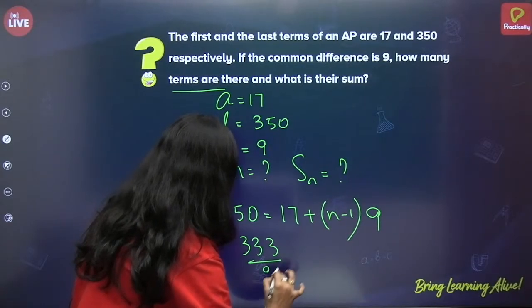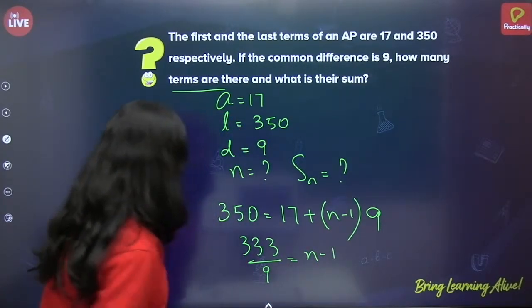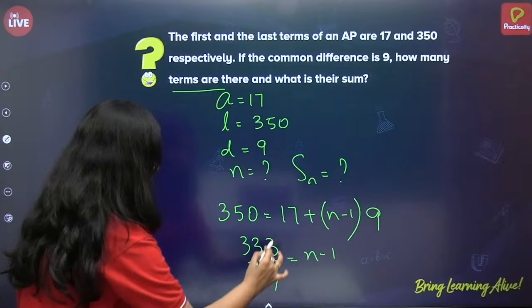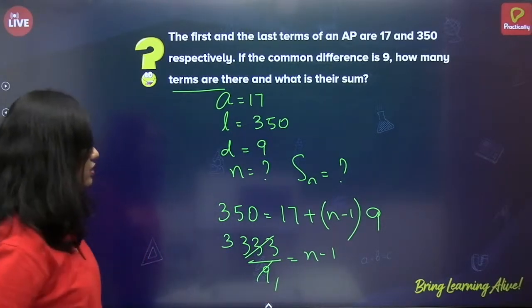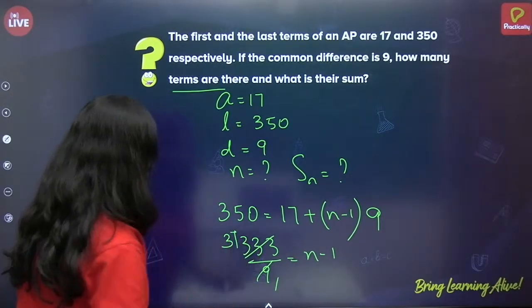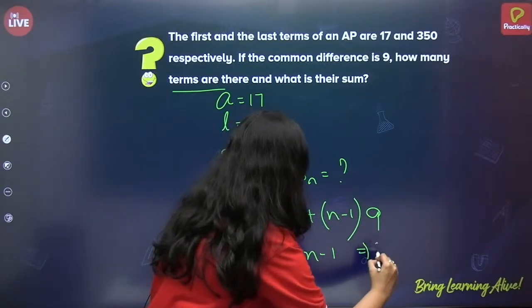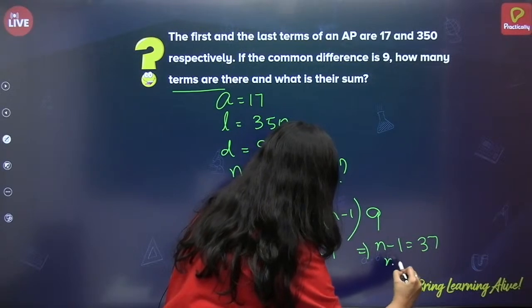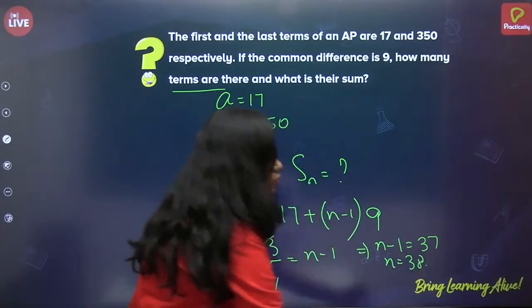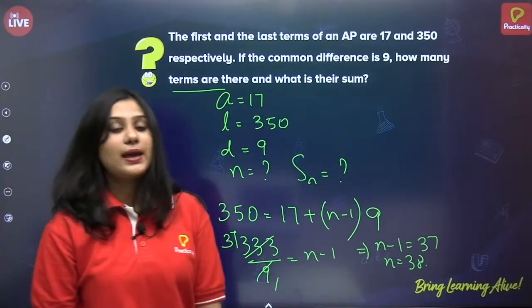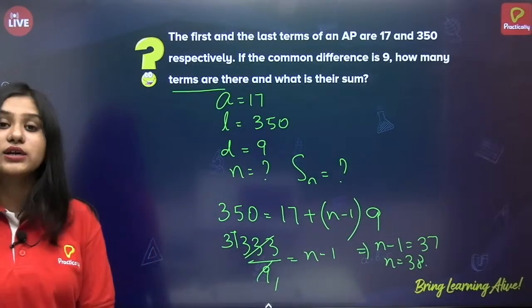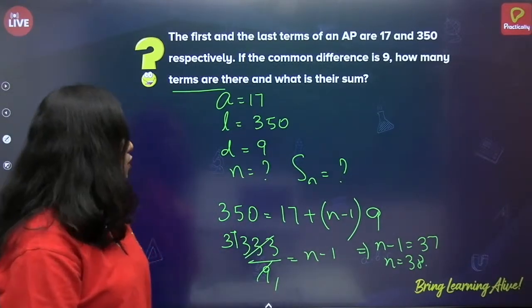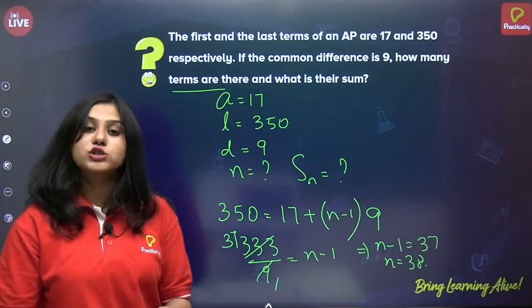333 by 9 is equal to n minus 1. 9 times 3 is 27, 9 times 7 is 63. So this means n minus 1 is equal to 37, and n is equal to 38. So how many terms are there in the AP? There are 38 terms in the AP. Now what do we have to find? We should also find their sum.